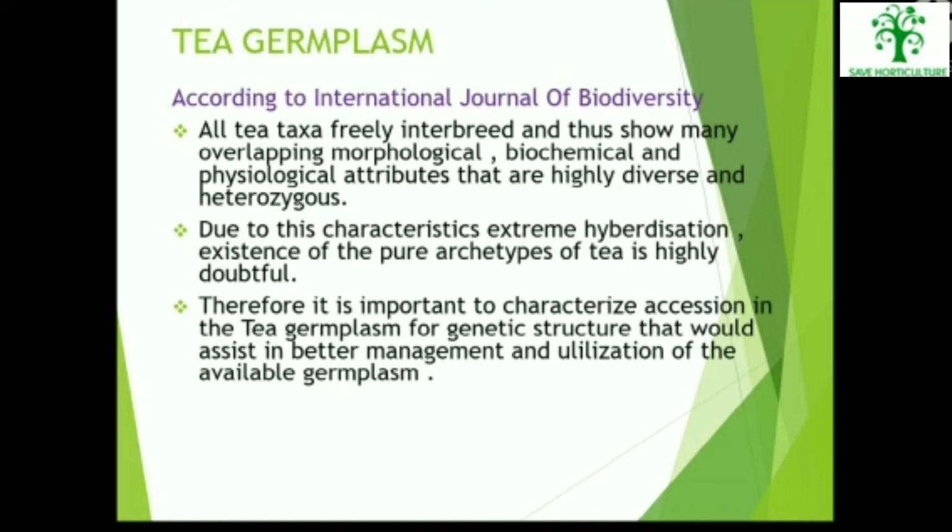Tea germplasm. According to the International Journal of Biodiversity, all tea taxa freely interbreed and thus show many overlapping morphological, biochemical and physiological attributes that are highly diverse and heterozygous. Due to these characteristics and extreme hybridization, the existence of pure archetypes of tea is highly doubtful. Therefore, it is important to characterize accessions of the tea germplasm for better management and utilization of the available germplasm.